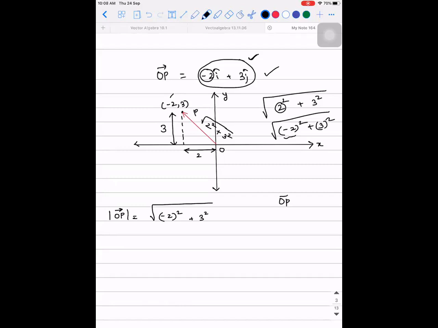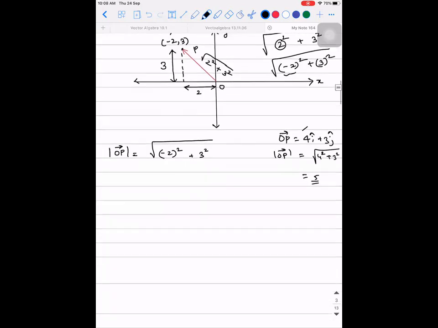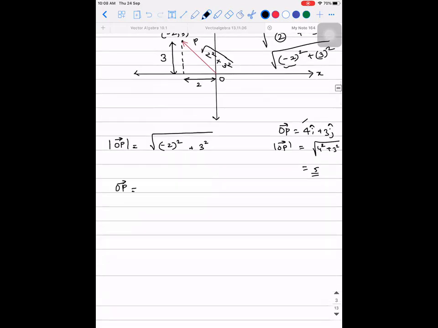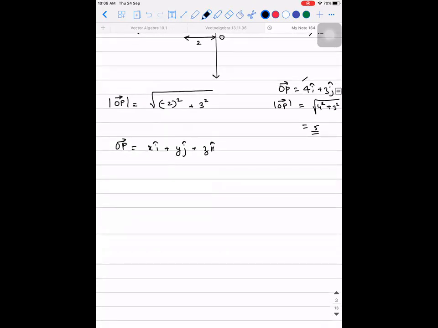Similarly, if I give you a vector like this, OP vector is equal to 4i cap plus 3j cap, then what will be the magnitude of OP vector? It will be square root of 4 square plus 3 square. There is a very simple factor, that is going to be 5. Okay. So from this, if I give you a general vector like this, OP vector is equal to xi cap plus yj cap plus zk cap, then what will be the magnitude of OP vector?